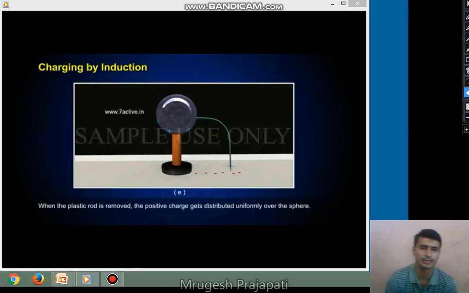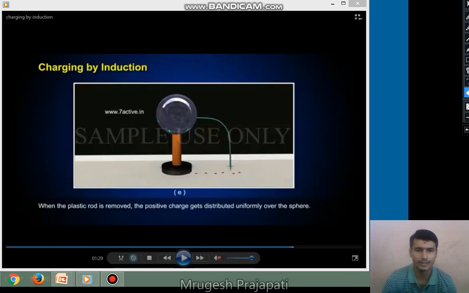Similarly, we can take another way. We can take a positively charged glass rod. In place of the negatively charged plastic rod, you can take a positively charged glass rod.